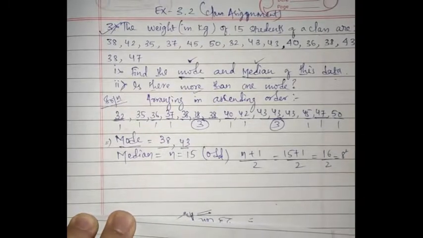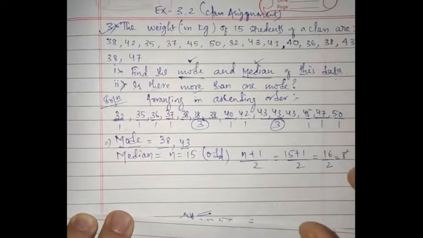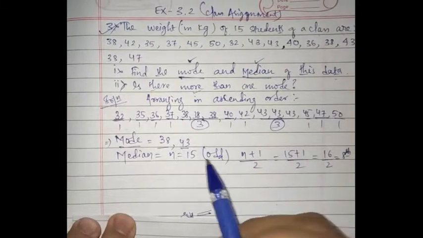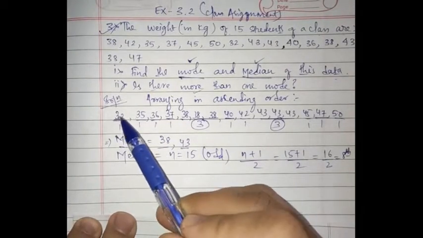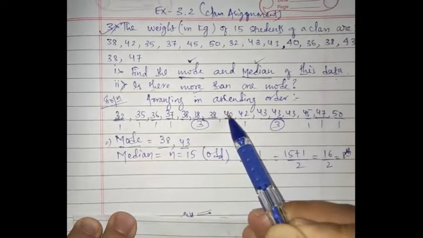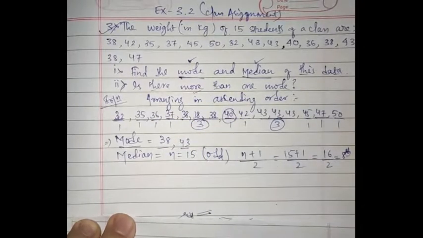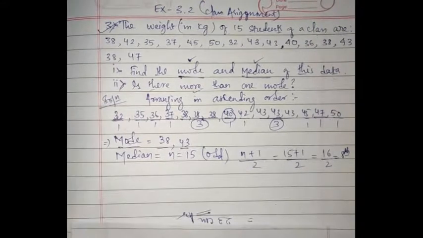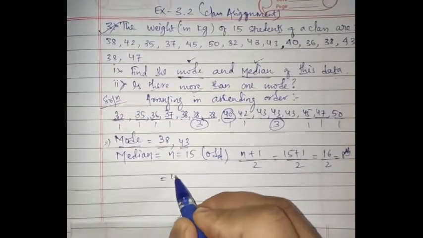This value doesn't mean that this is the median. It indicates that in the 8th observation your median lies. So 1, 2, 3, 4, 5, 6, 7, 8. So your median is 40.